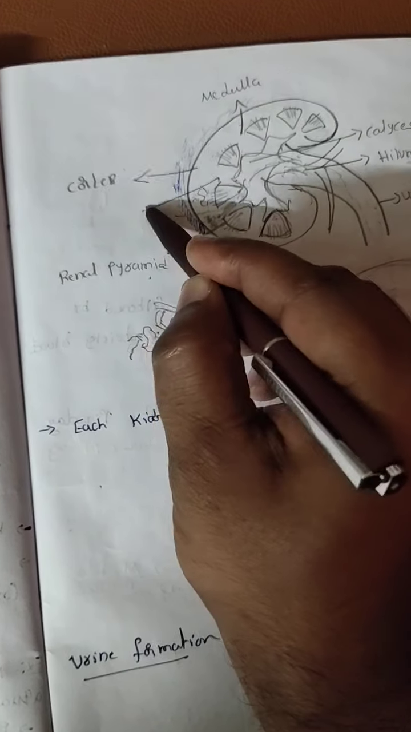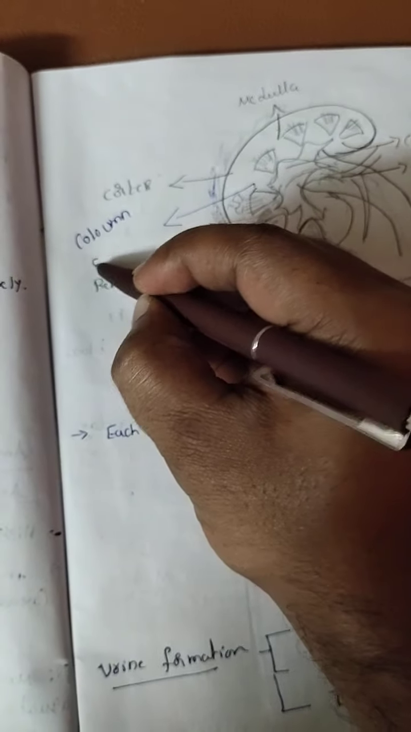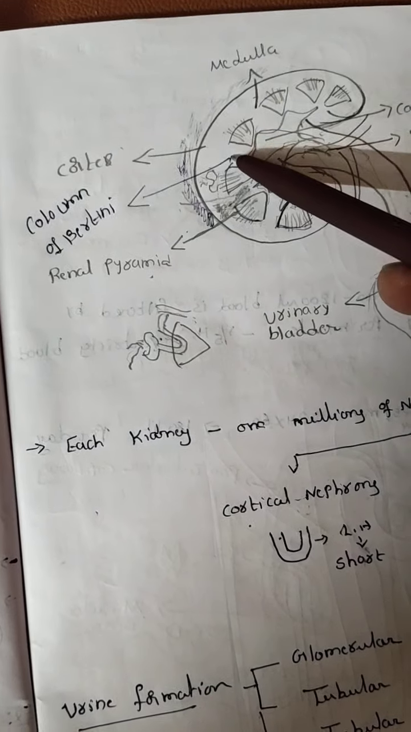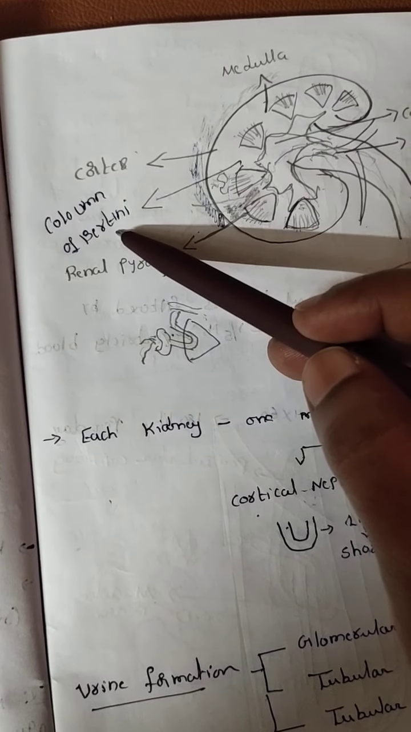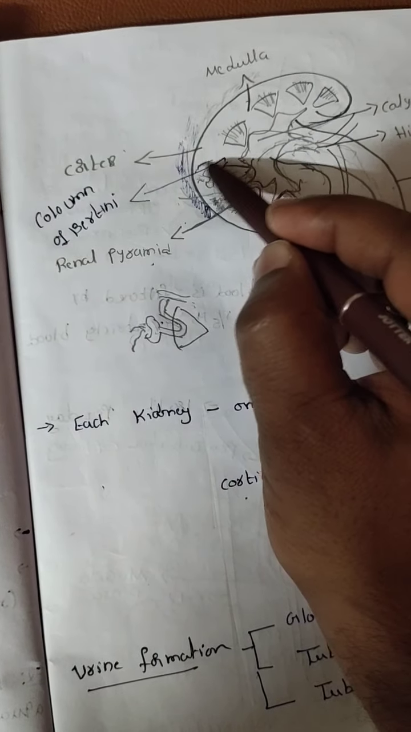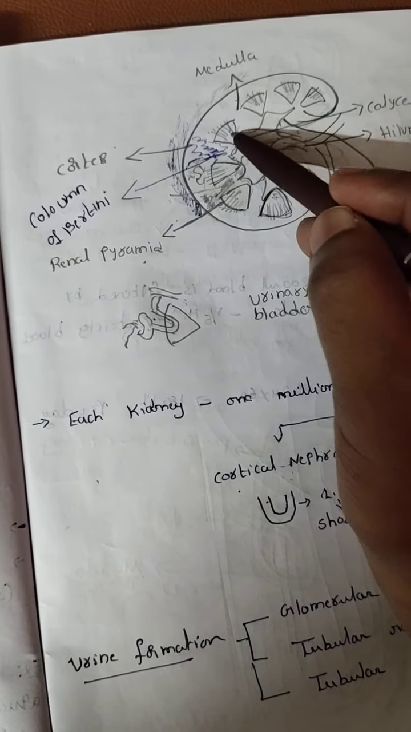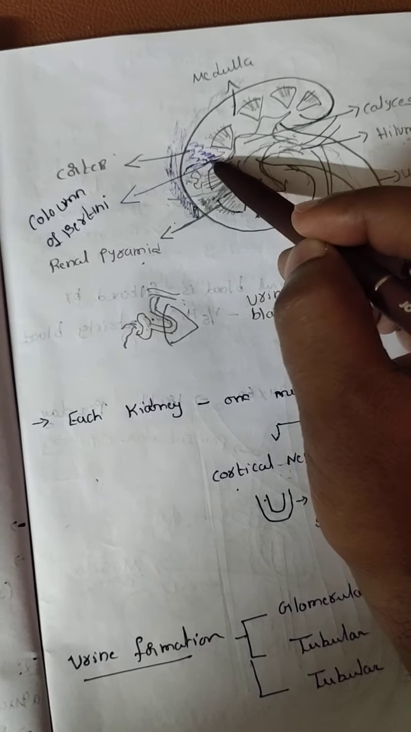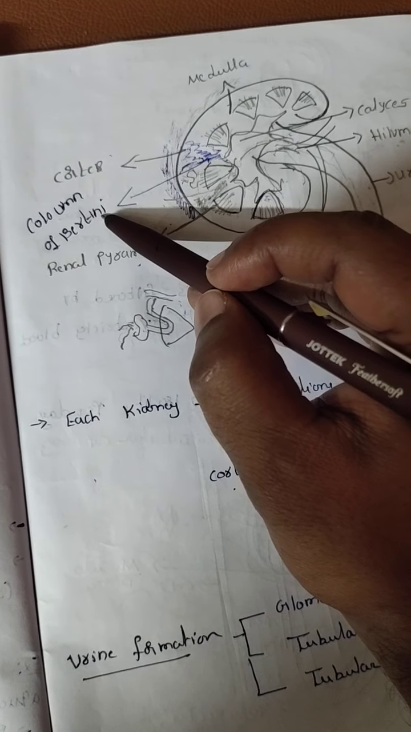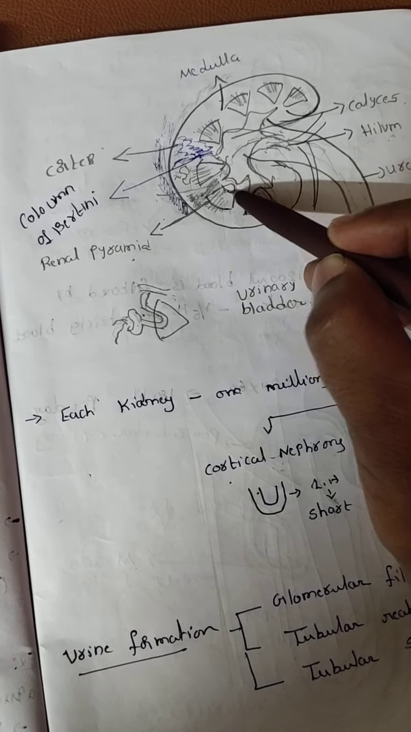Here we can write column of Bertini. What does column of Bertini mean? This is the cortex part. This cortex part protruded between the renal pyramids. Now this part is called the column of Bertini. The apex part of this renal pyramid is called the renal papilla.